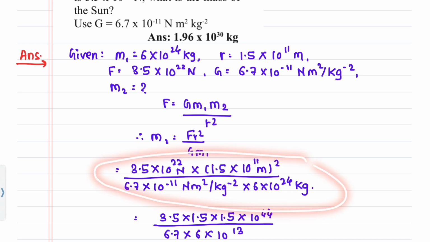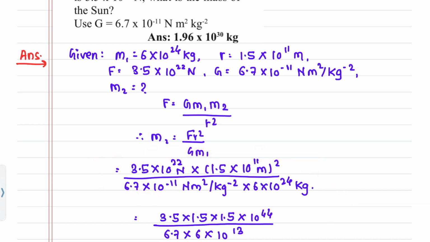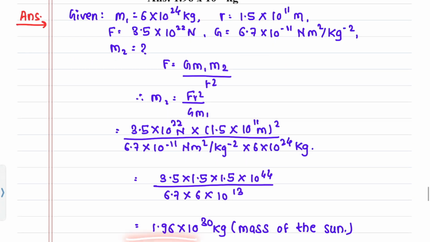Here I have put all the values: 3.5 into 1.5 into 1.5 into 10 raised to 44 upon 6.7 into 6 into 10 raised to 13. So the answer is 1.96 into 10 raised to 30 kg, the mass of the sun.